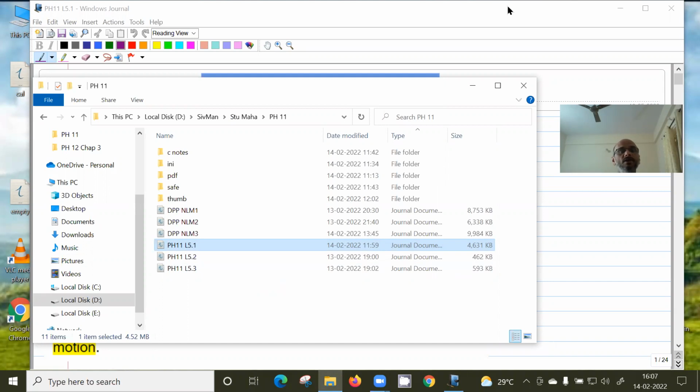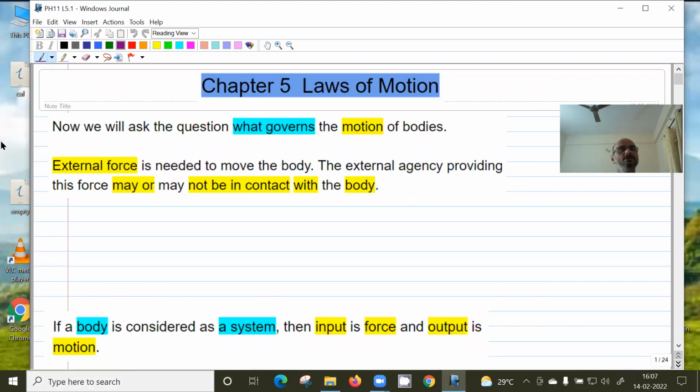Let's start a new topic today. Laws of motion.